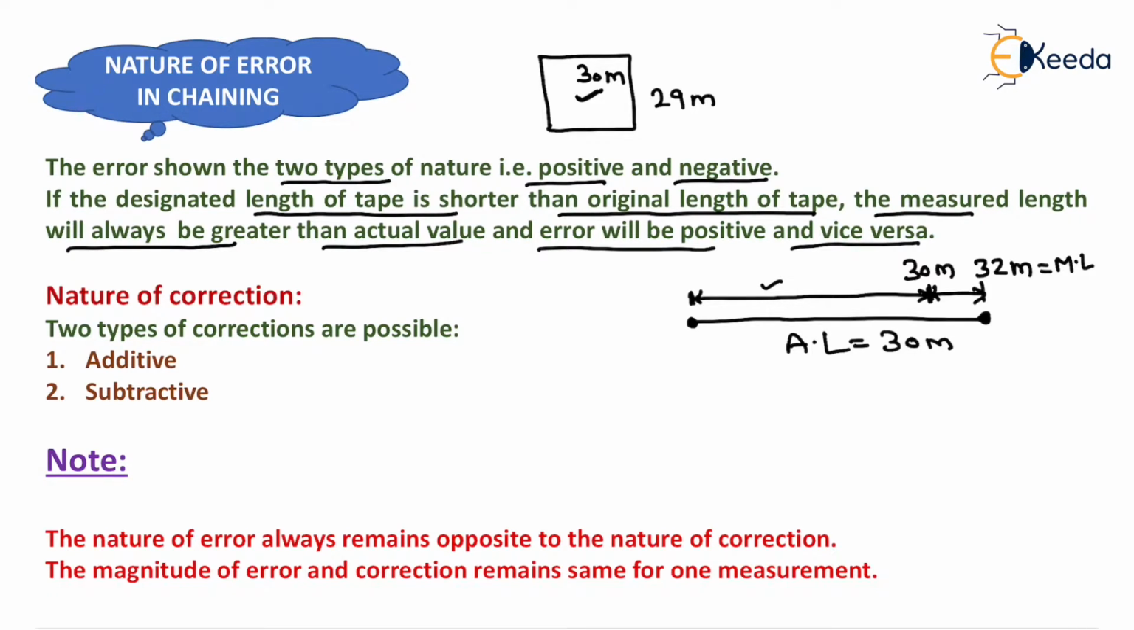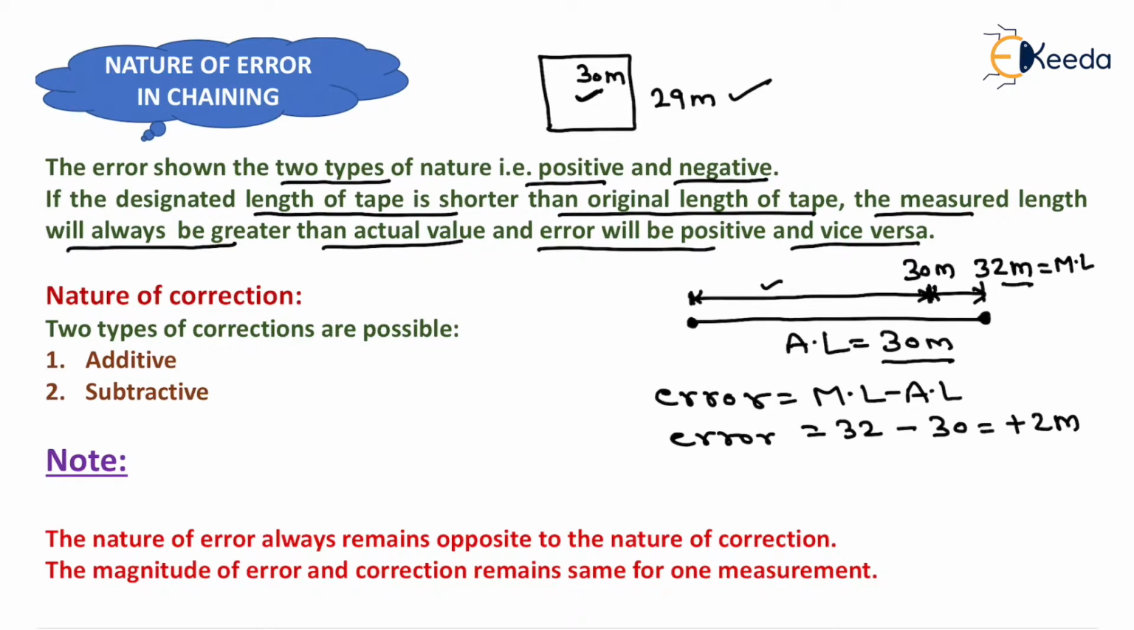So if the designated length of tape is shorter than the original length of tape, the measured length, which is shown here, that is 32 meter, is always greater than the actual value, that is 30 meter, and error will be positive. Now if we want to compute the value of error, then it will be the difference of measured length and actual length. Now we will put the value of measured length as 32 meter minus actual length as 30 meter. So the nature of error will be positive, that is plus 2 meter.